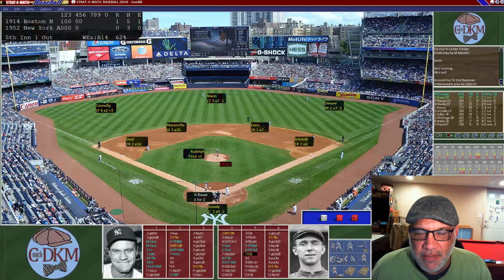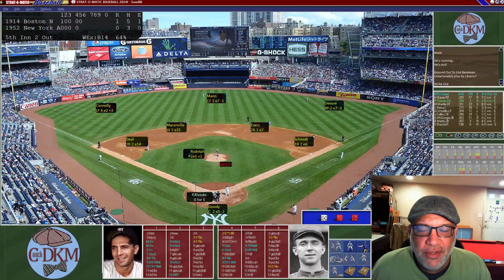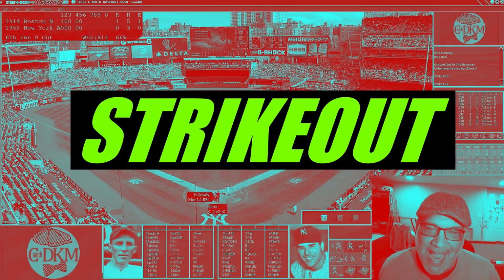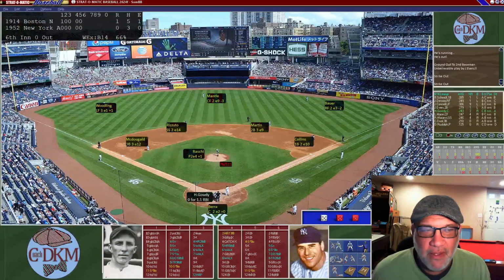And now Hank Bauer is up, and he's going to be a strikeout. The third strikeout for Dick Rudolph. And now Phil Rizzuto is up. He had .254, and he's going to be a strikeout. So back-to-back strikeouts for Dick Rudolph as we go into the top of the 6th.